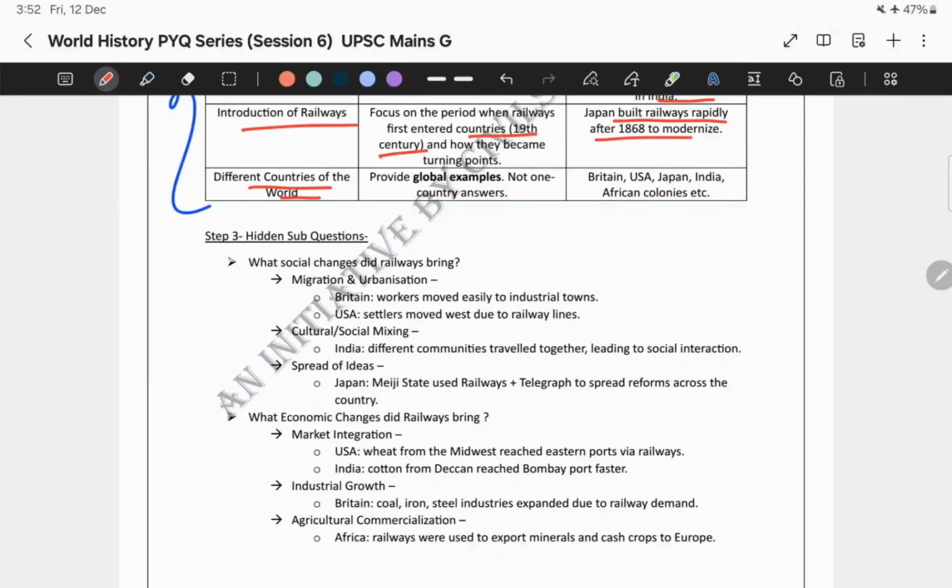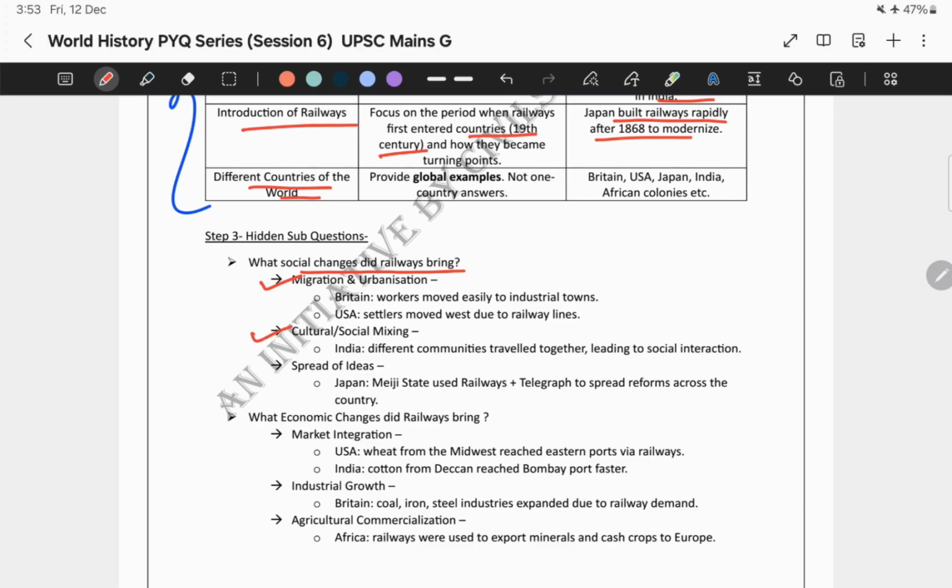The first question is, what social changes did railways bring? Because they are asking for the socio-economic impact. So that means, what were the social changes that railways had brought? Now you can think about the migration and urbanization point. Like in Britain, workers could easily move to industrial towns. Similarly, in USA, settlers moved west because of railway lines. So these are the points we can mention about migration and urbanization.